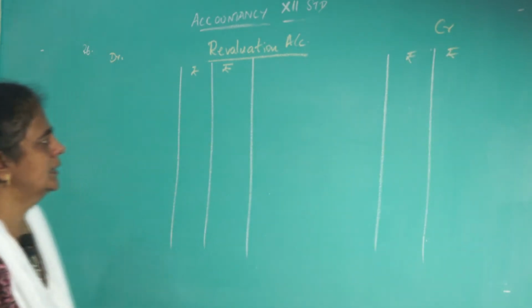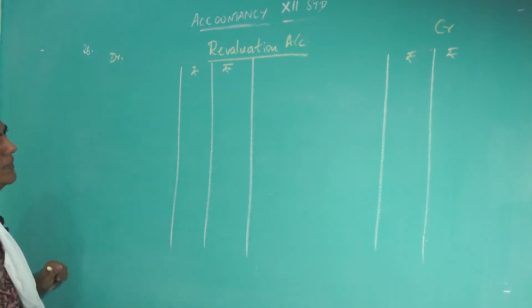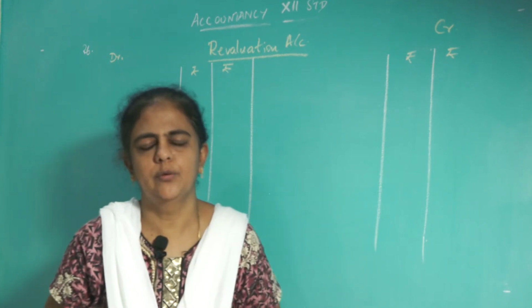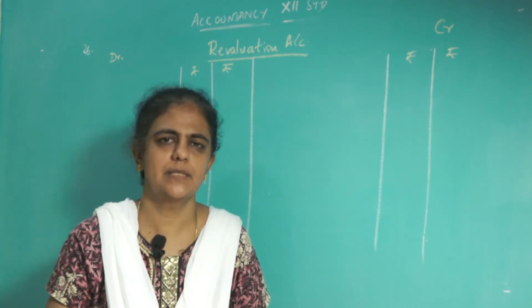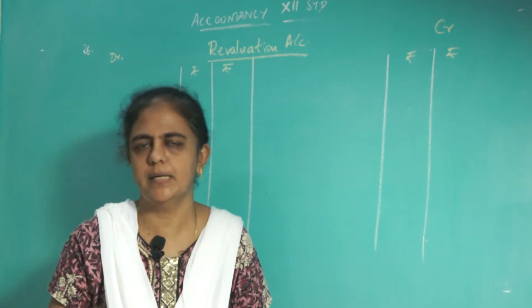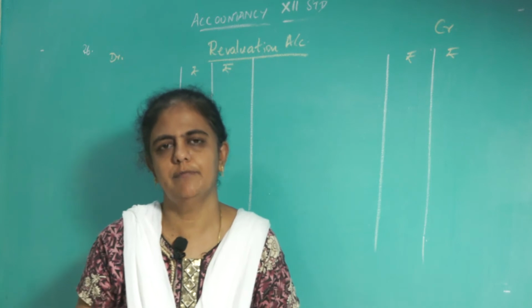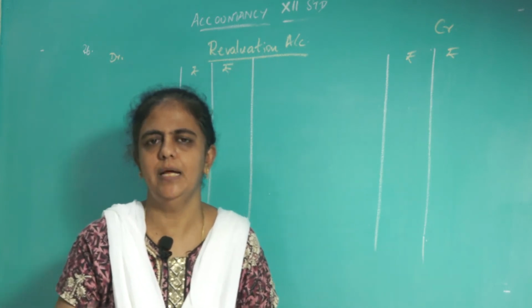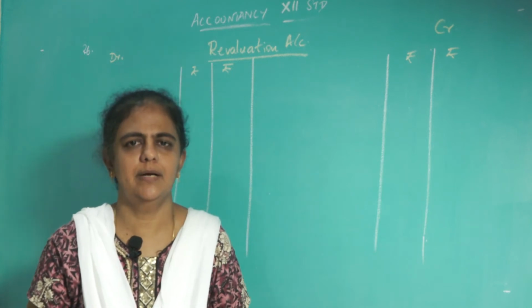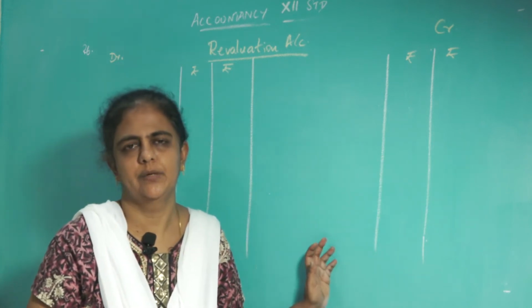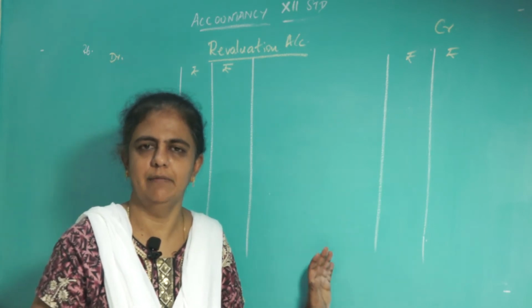So put all the profits on the credit side and all the losses on the debit side. Already I told you, to prepare the revaluation account, you have to see the adjustments. The first adjustment is the money brought in by the new partner, that we should not show here, and also the amount he is bringing for his share of goodwill, that also you should not show here. Only the revaluation of the assets and liabilities alone you have to show here. That difference alone you have to show in the revaluation account.